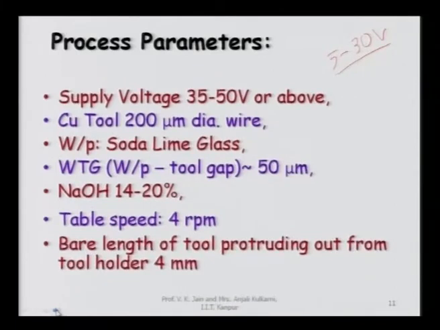Bare length of the tool protruding out from the tool holder is around 4 millimeter, because as you will see in the setup, there is a tool protruding outside the tool holder. This is the tool holder where wire is held. So, this length which is protruding outside is shown here as 4 millimeter, although it is very large. Normally the bare length of the tool protruding outside the tool holder should be lower than this. Otherwise, in drilling it will create a tapered hole.